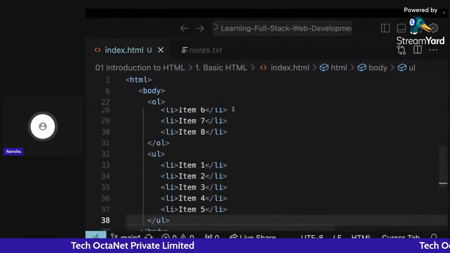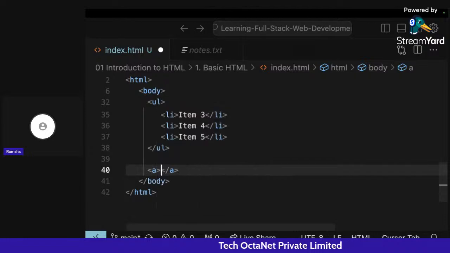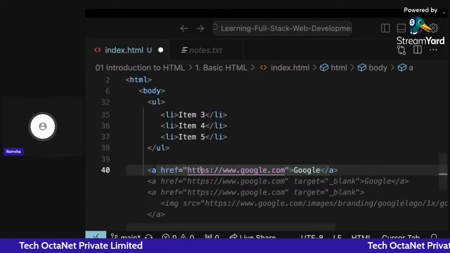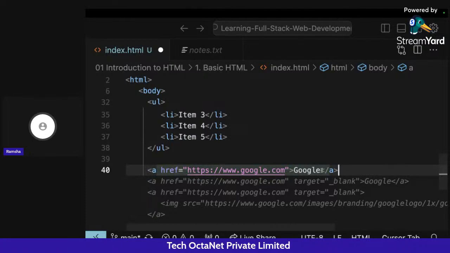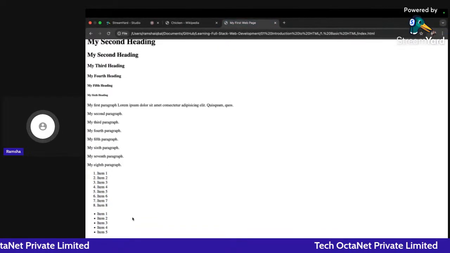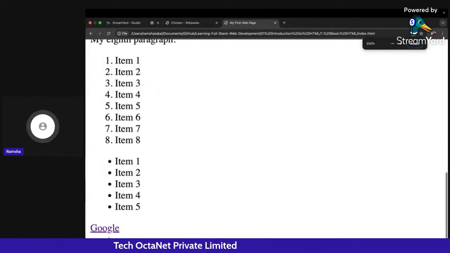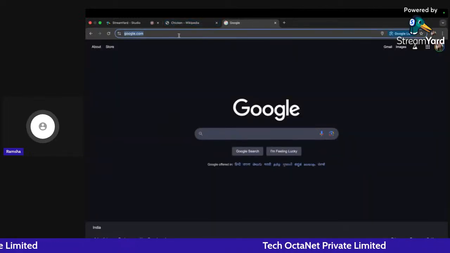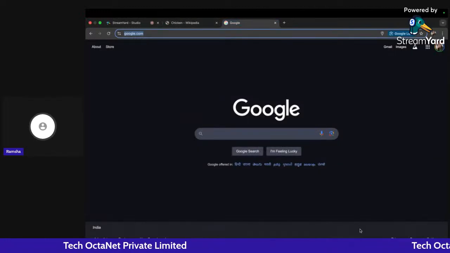Now, I can also add links on my web page. I will use the anchor tag and simply say go to google.com. This is the URL of google.com, and I have given a name to my tag, which is Google. If I go back and click on refresh, scroll down and zoom in a little bit, you can see we are getting an anchor tag displaying Google. If I click on this, I am redirected to google.com. So that's how we can add anchor tags in our page.